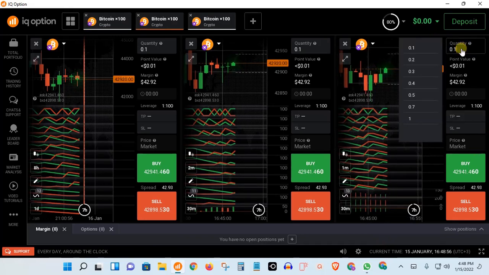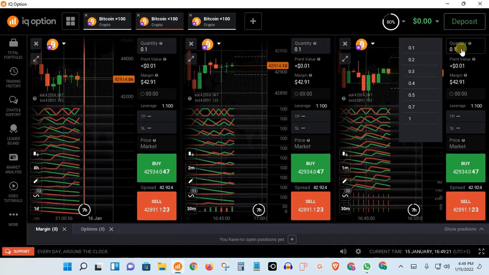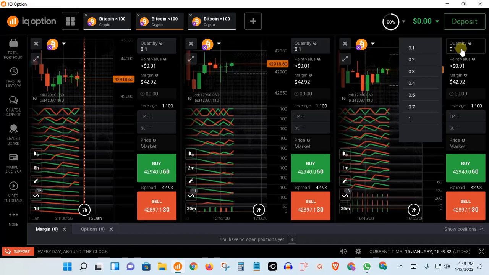Now recently I tried FBS, which can even trade using a bid quantity of around 0.01, but on IQ they were a little bit hesitant to change that. But of recent, with the new app, for people who are using the old app, I recommend that you uninstall and install the new app. There are very many exciting changes that you haven't seen in the IQ Option desktop app, and probably also the mobile app. So if you've been using the old app, it's better to first uninstall it and then reinstall it or update the app. You will be getting new exciting features that are really coming through in 2022.